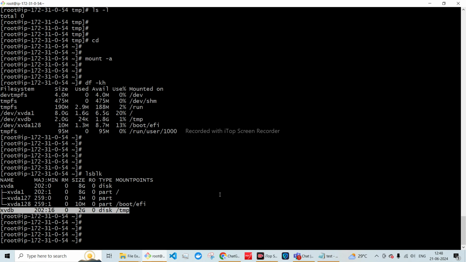That's how we can resolve our problem, creating separate partitions for each and every mount point on Linux, which is recommended. We were getting an error while installing our Jenkins agent on the EC2 instance, and because of that we created it. So thank you.